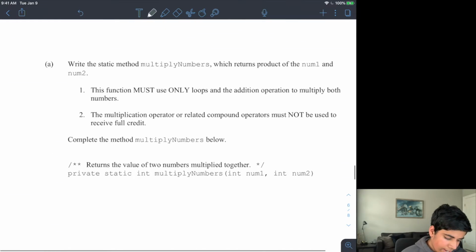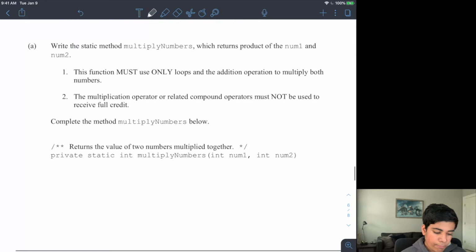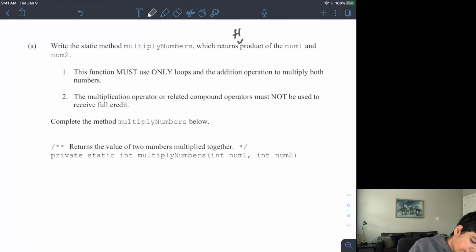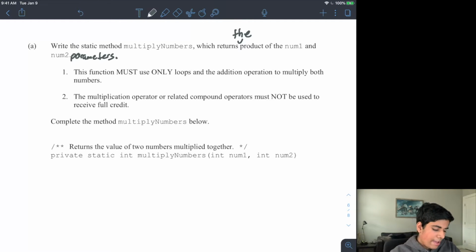All right, so let's look at part A. Write the static method multiplyNumbers, which returns the product. Probably should say returns the product, a little bit of a typo there. Returns the product of the num1 and num2 parameters. That's a messed up sentence. All right, and then I have two things that I have to follow. Number one, the function must only use loops and the addition operation to multiply both numbers.